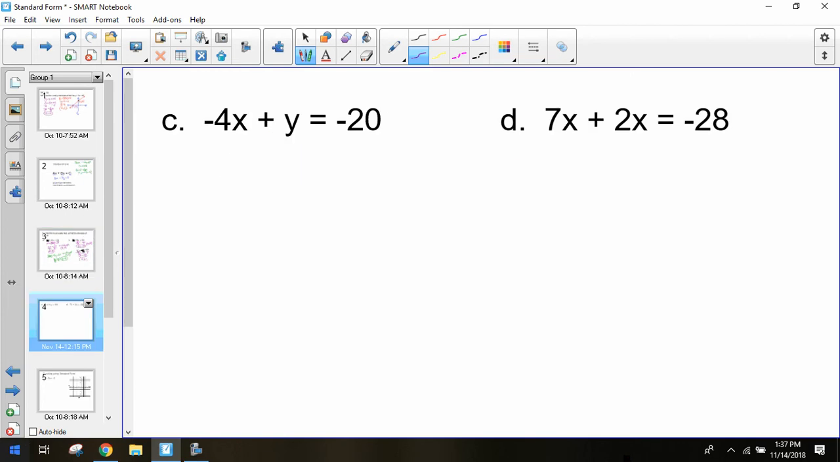So take a moment, see if you can solve these next two, just like we did on those last two, and see if you can figure out what the x- and y-intercepts are for both of these problems.